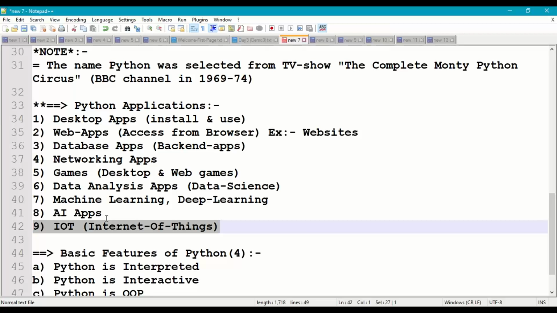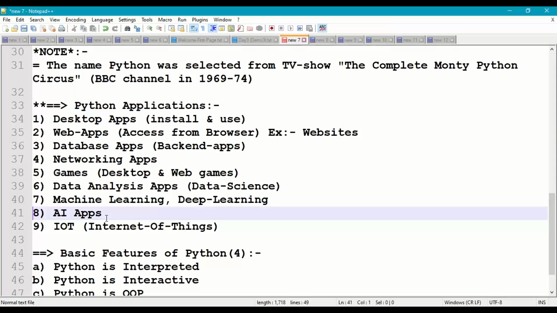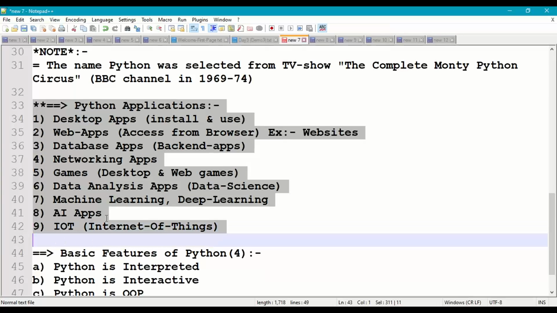So the AC application will be available in our mobile, and our mobile will be connected to the server, and the AC which is available at the home is also connected to the AC server of that particular company. So we can switch on and switch off the AC using this. So these are the different types of applications which can be developed using Python programming.